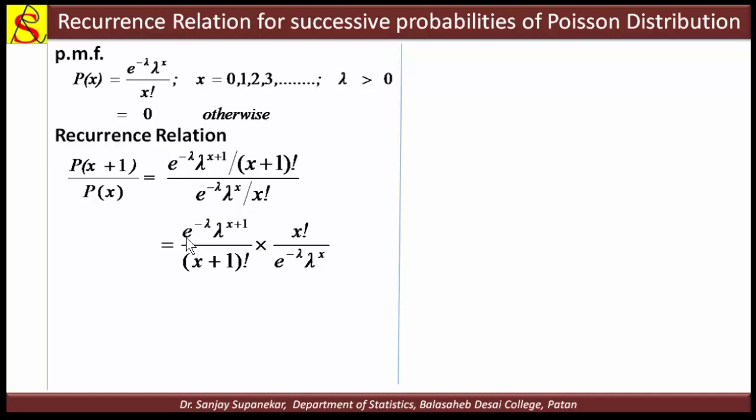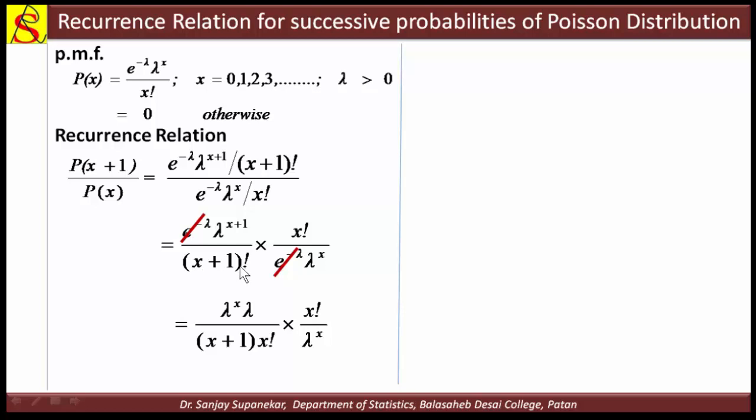Here e raised to minus lambda and e raised to minus lambda cancel. Now lambda raised to x plus 1 means lambda raised to x into lambda, and the x factorial remains as it is, and here we expand x plus 1 factorial.